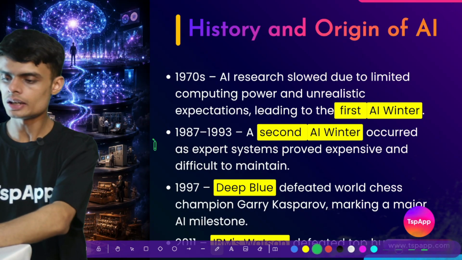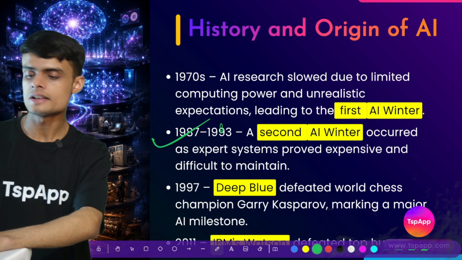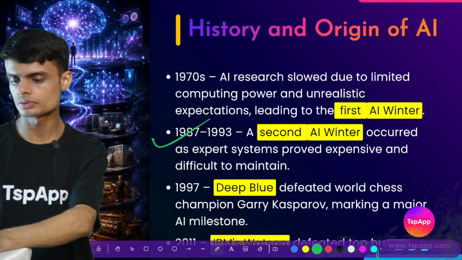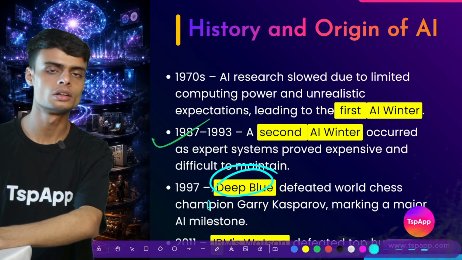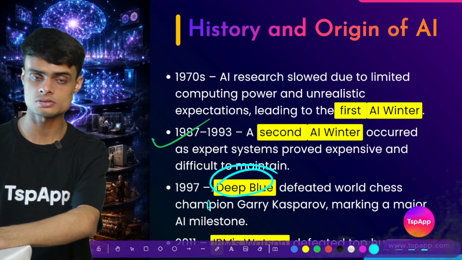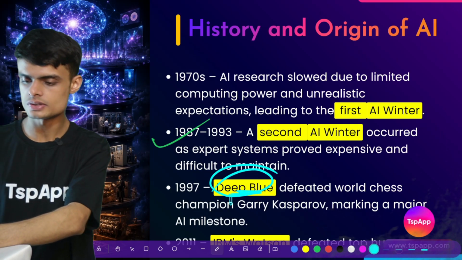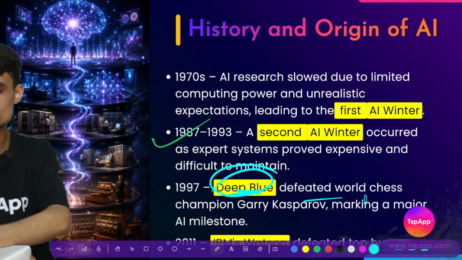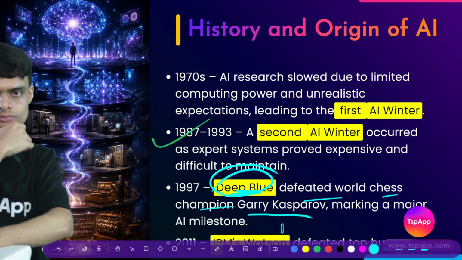Then again an AI winter came from 1987 to 1993, and suddenly we have a new computer able to defeat a chess grandmaster. Deep Blue was an AI which defeated the world chess champion Garry Kasparov.